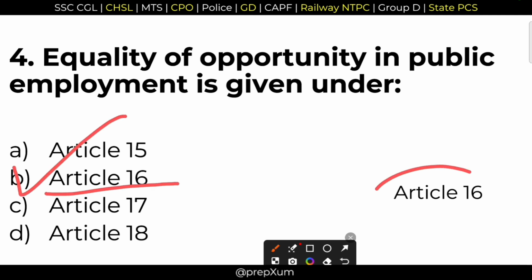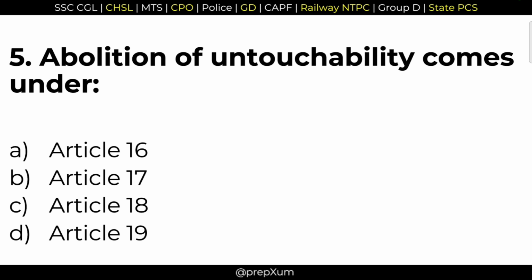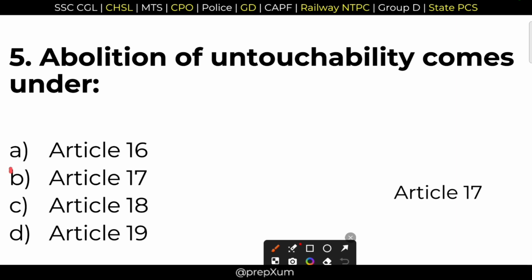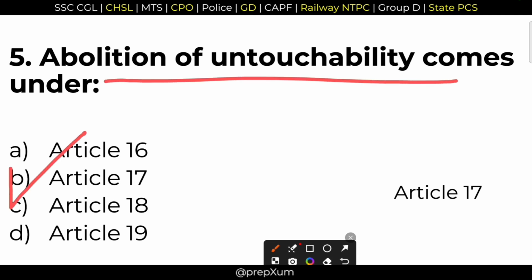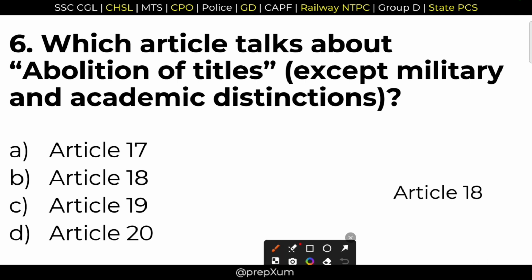This is Article 16. 5. Abolition of untouchability comes under? Very important question. Option B is the right answer. It is Article 17. Abolition of untouchability is ensured through Article 17. 6. Which article talks about abolition of titles except military and academic distinctions? Option B, Article 18. All these are ensured under Article 18.